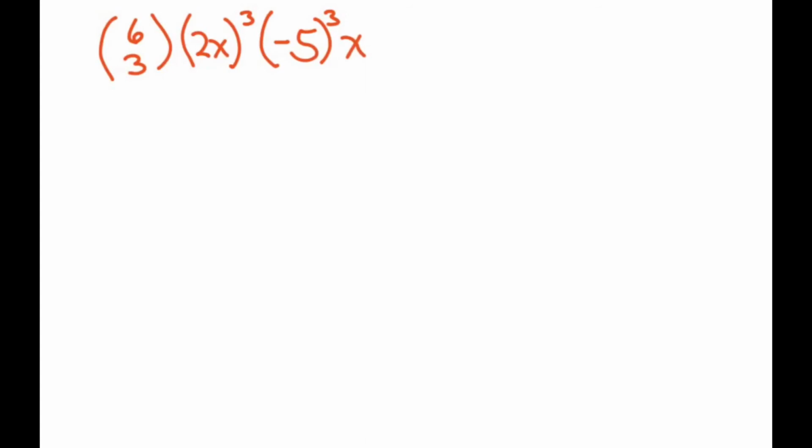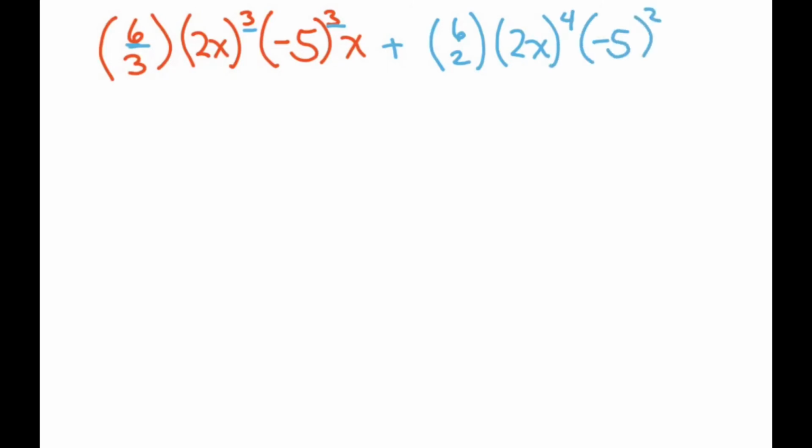Remember, these two numbers here should always equal that number. Okay, then we have plus, and the second part, our r was 2, so we have 6 choose 2, and so that's going to be 2x to the 6 minus 2, which is 4, negative 5 squared times 3.